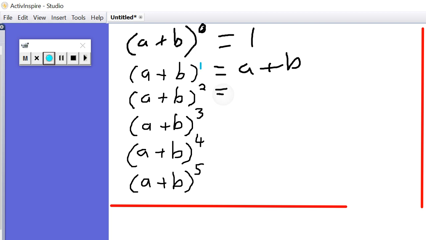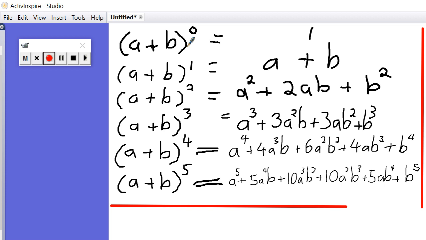Now these other ones you could do, but you will know that as soon as we get to the power of 4 and then to the power of 5, expanding them out and collecting like terms can take an awfully long time. Luckily, I've done it here for you.